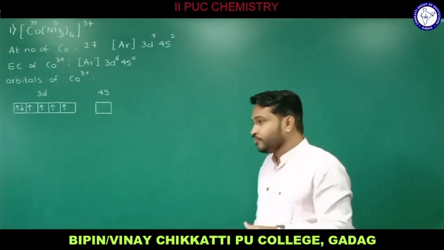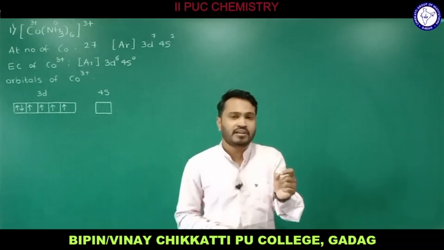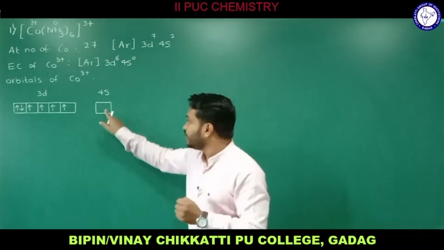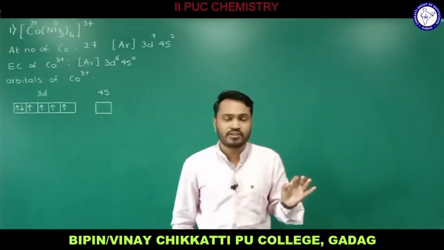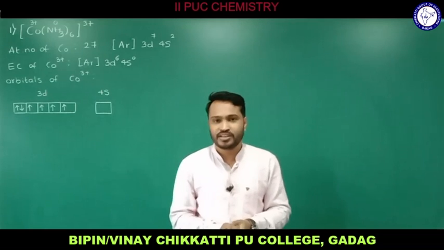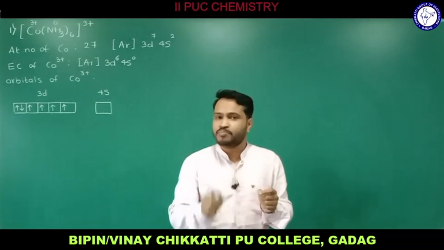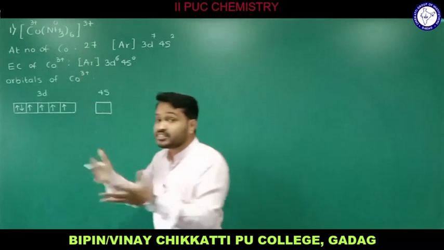One more very important point according to VBT is that the central metal atom is going to provide the vacant atomic orbitals. The number of vacant atomic orbitals will be the same as the coordination number. Coordination number depends on coordinate bonds, and coordinate bonds depend on the number of ligands. In this particular species, we have 6 ligands.